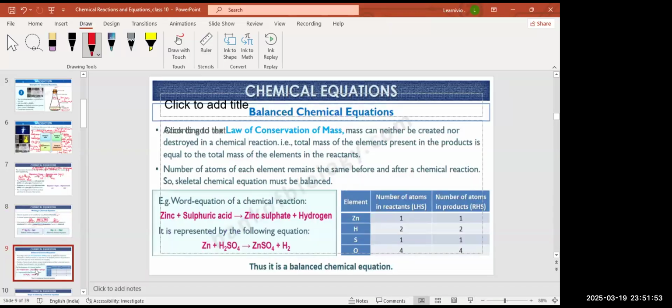Now see, what is the law of conservation of mass?